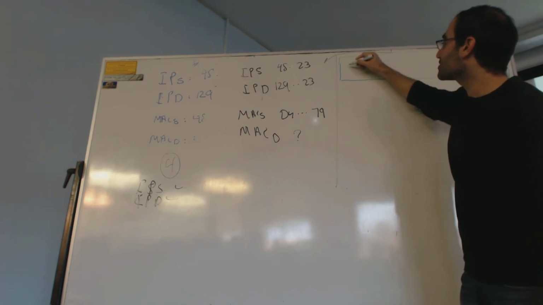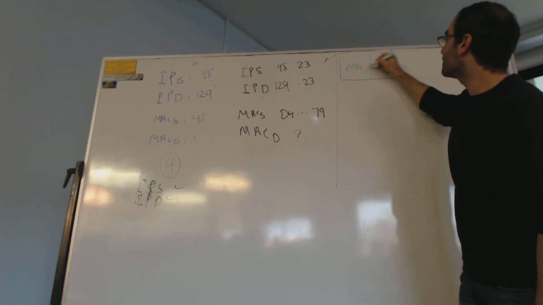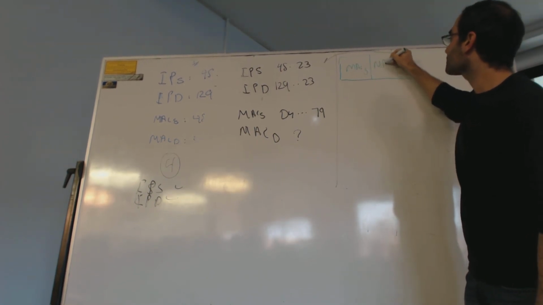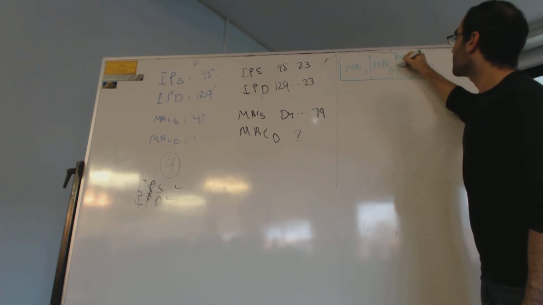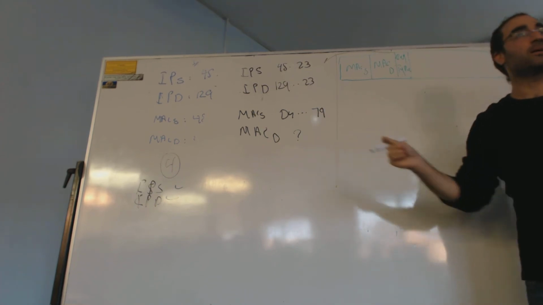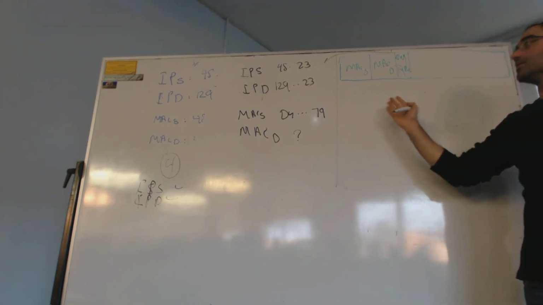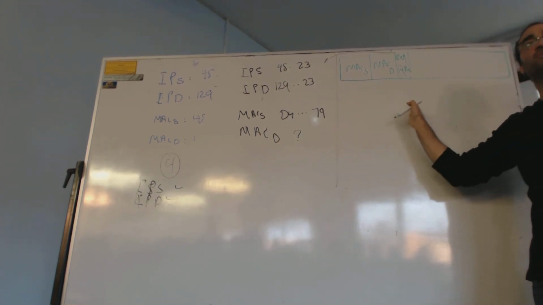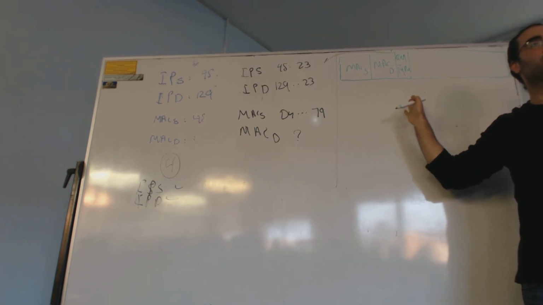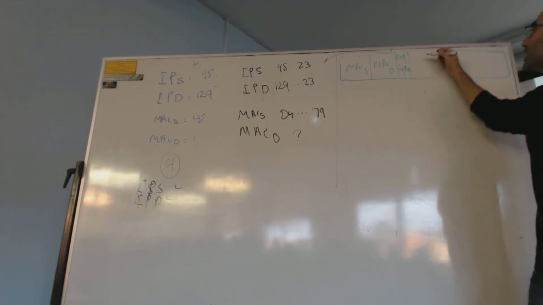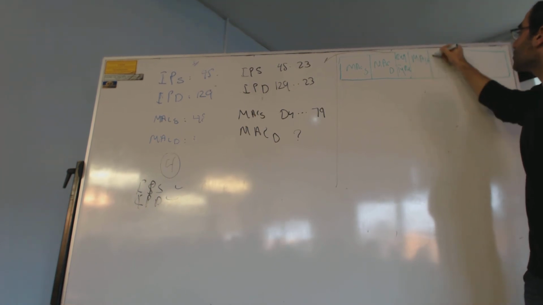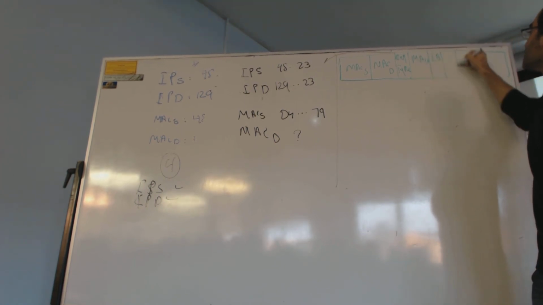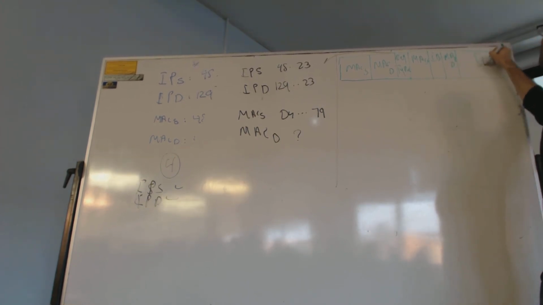You have MAC source, MAC destination, request type. Why am I mentioning this request type? Just to distinguish between forwarding the packet and requesting the information. That's what I'm trying to do, distinguish between those two. Then I have the association between MAC source, IP source, and MAC destination, IP destination.